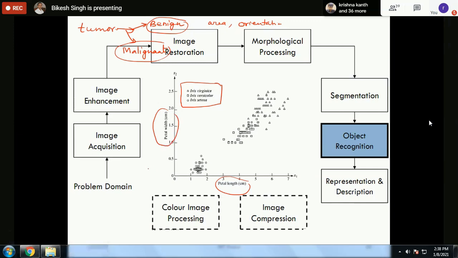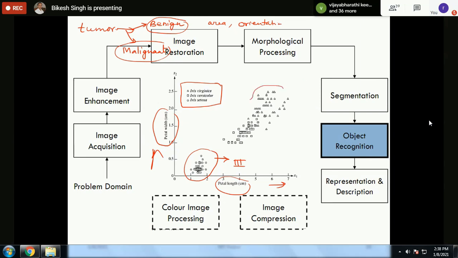And it can be observed that the features for Iris setosa are very small, the petal length as well as petal width. This axis is petal width and this axis is petal length. So both petal length and petal width are smaller for this third category of flower, which is Iris setosa, while